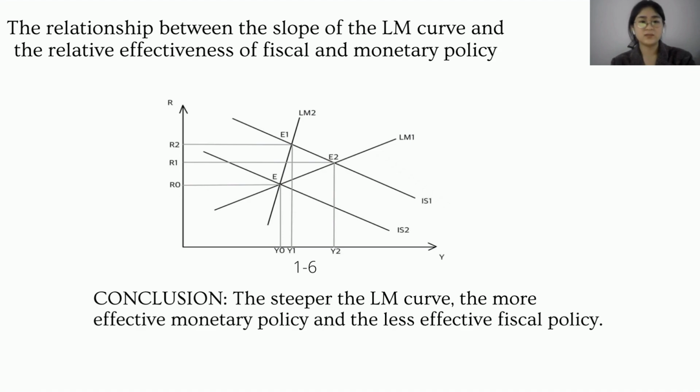This means that the demand for money on a flat LM curve is more elastic in terms of interest rate. Therefore, when the LM curve is steeper, monetary policy is less effective and fiscal policy is more effective.